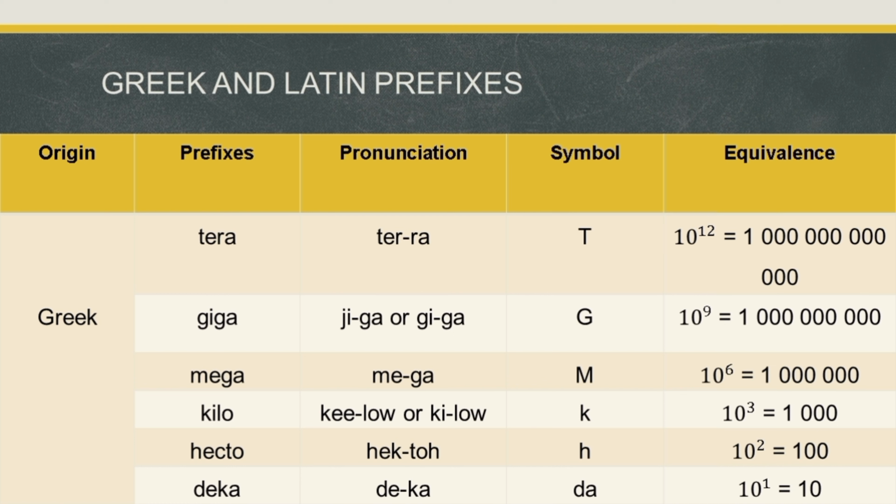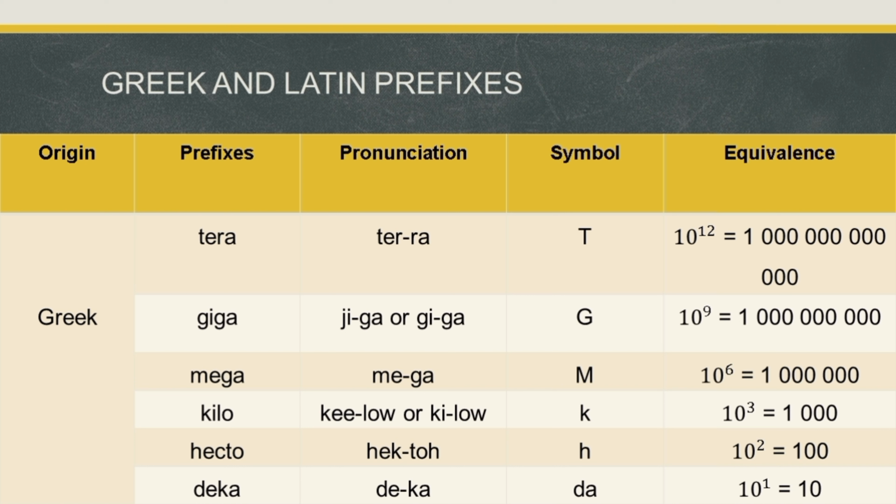Am I correct? 1, 2, 3, 6, 9, 12. Okay, 1 trillion. Next, we have the giga. The pronunciation is giga, with the symbol of capital letter G for giga. The equivalence is equal to 10 raised to the 9th power or 1 million.